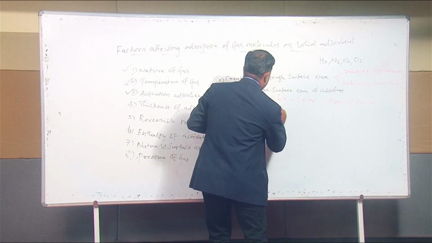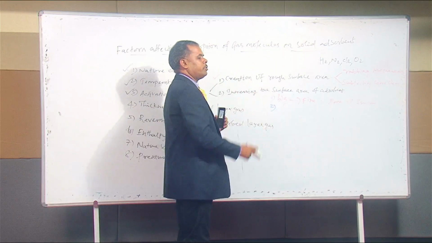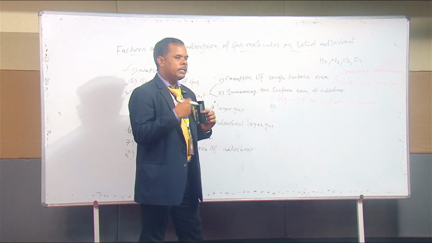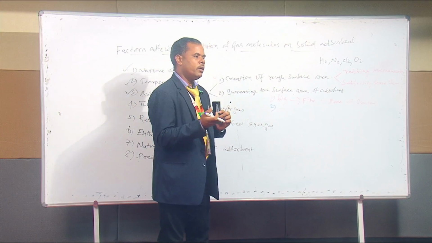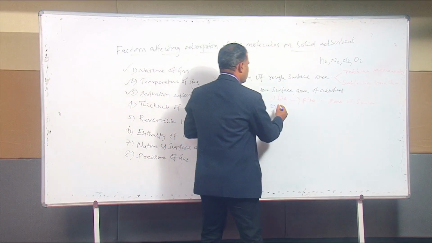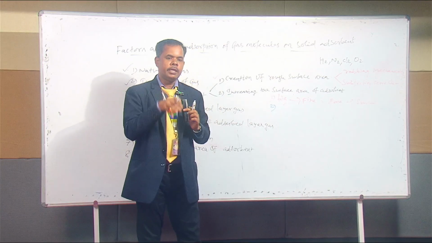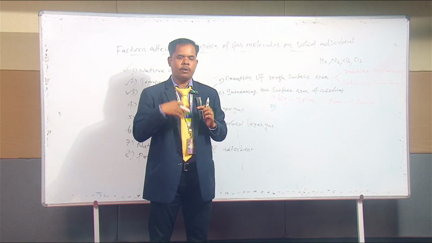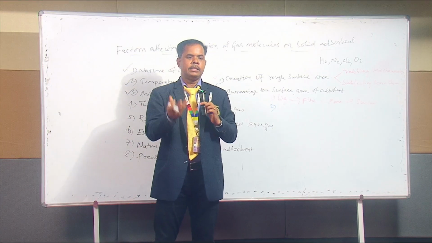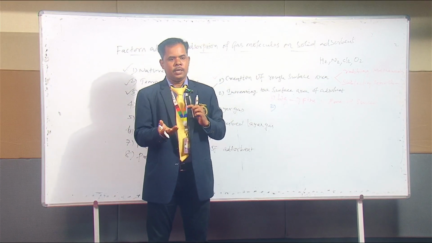The second method: when we increase the temperature of the adsorbent, especially with superheated steam, it will help to increase the number of pores present in the adsorbent.